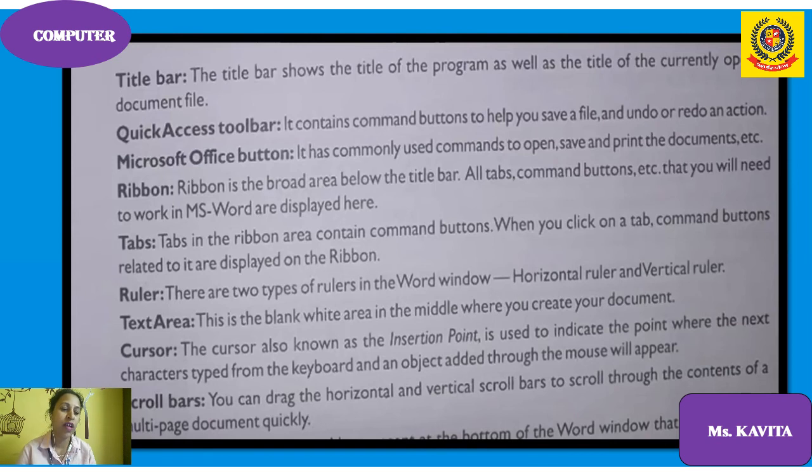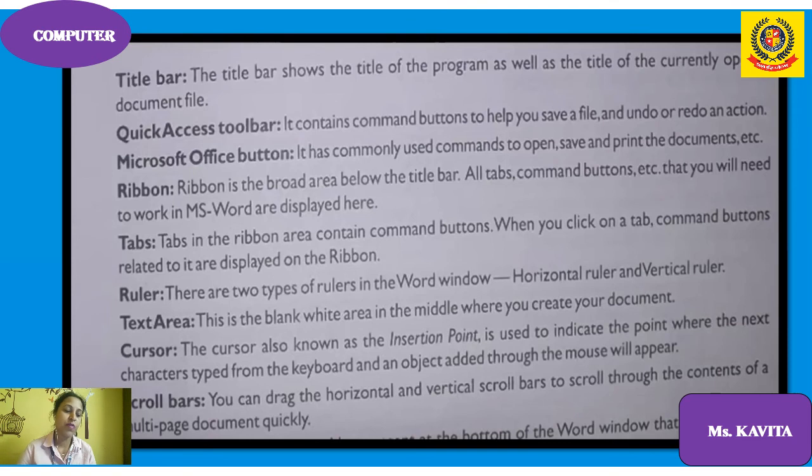Ruler: there are two types of ruler in Word, horizontal ruler and vertical ruler. Text area is the blank work area in the middle where you can create your document. The cursor is known as the insertion point from where you start. It indicates the point where text characters typed from the keyboard and objects added through the mouse will appear.